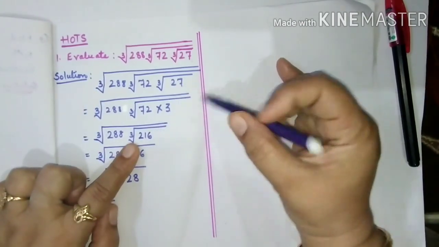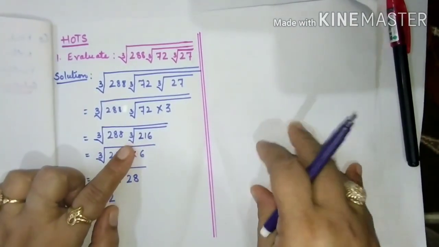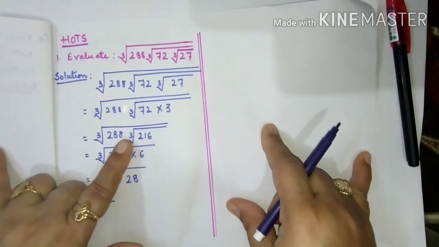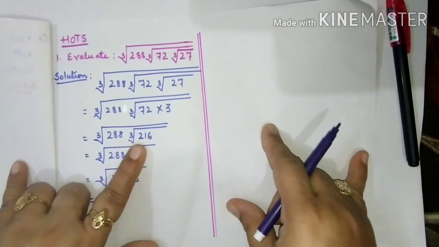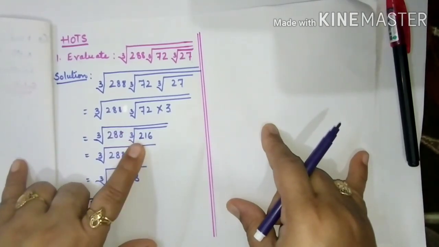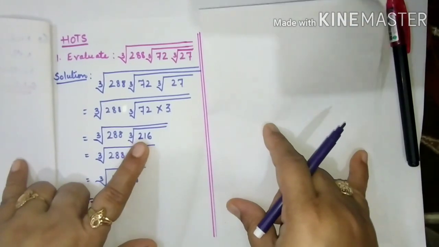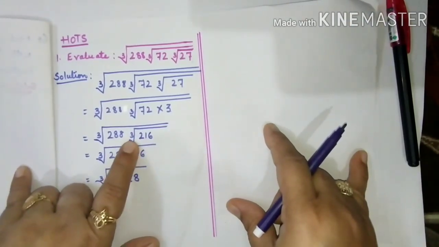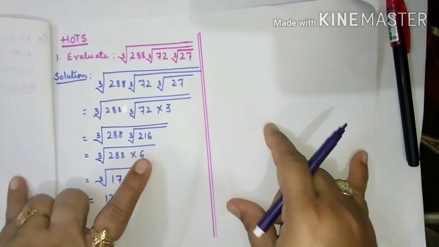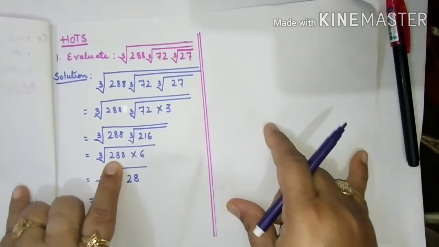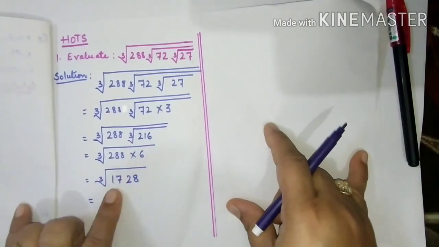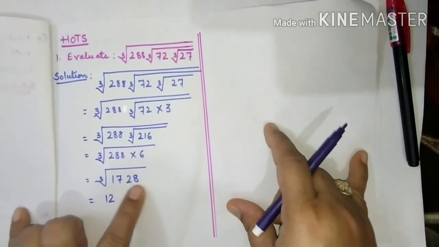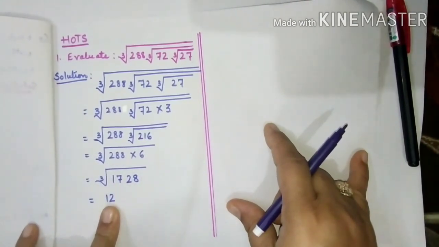Now, if you remember, in my previous videos, I have asked you to memorize the cubes and the squares. If you have learned them, you might know that 216 is the cube of 6. It means 6 is its cube root, so the cube root of 216 is 6. Now 6 will be multiplied by 288. 288 times 6 is 1728. Now the cube root of 1728 is 12.